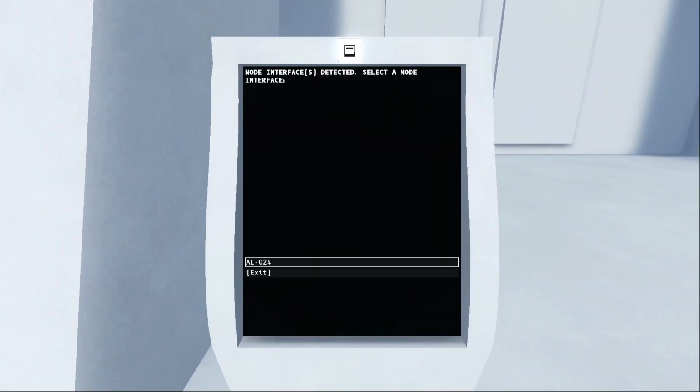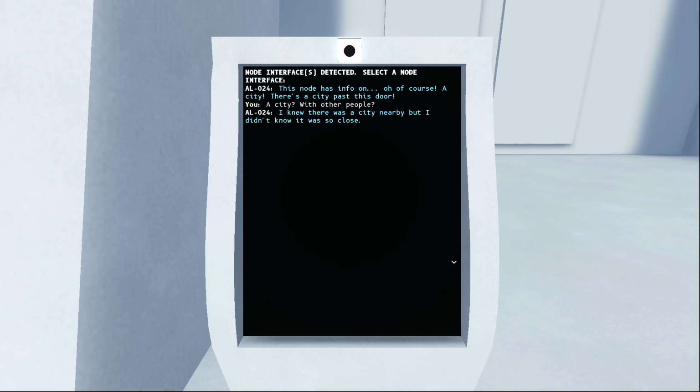Megastructure. This node has info on... Oh, of course, a city. There's a city past this door. City? With other people? I knew there was a city nearby, but I didn't know it was so close.